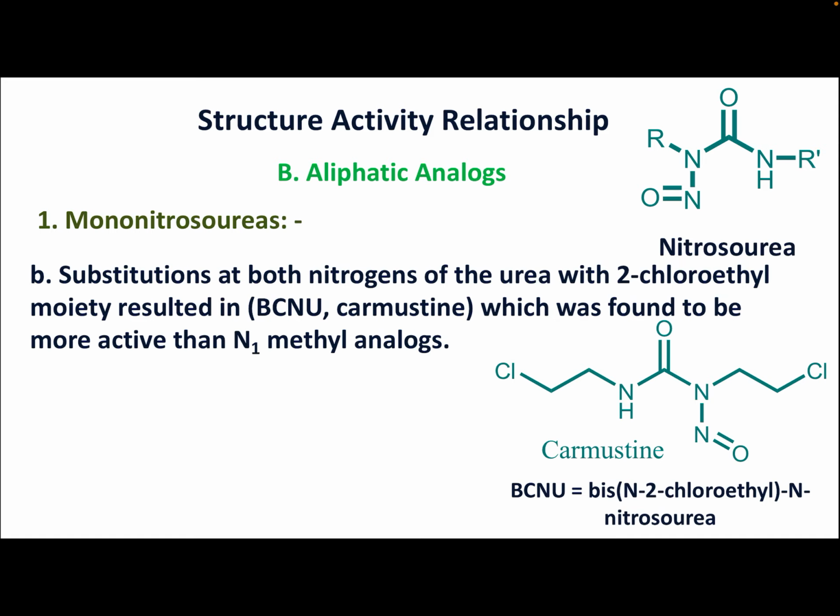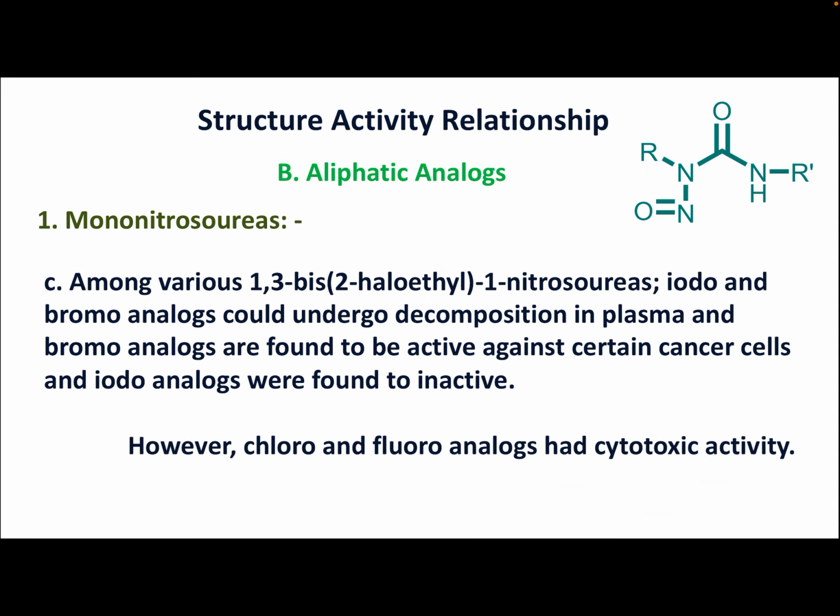And if we substitute only one nitrogen with 2 chloroethyl group and another nitrogen with a simple methyl group, then such will be less active than this carmustine molecule. Let's see what they can be. This can be these molecules. These will be very less active in comparison to this carmustine molecule. And let's see point number C.